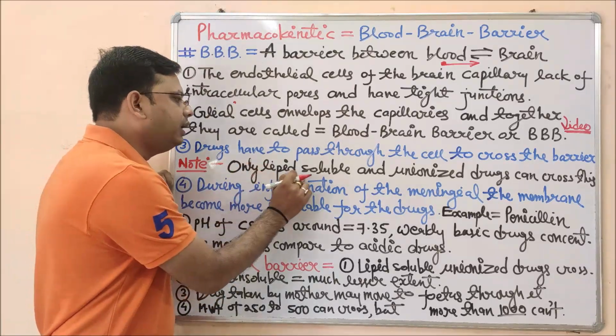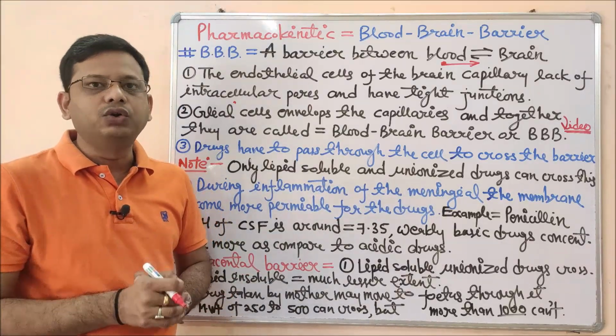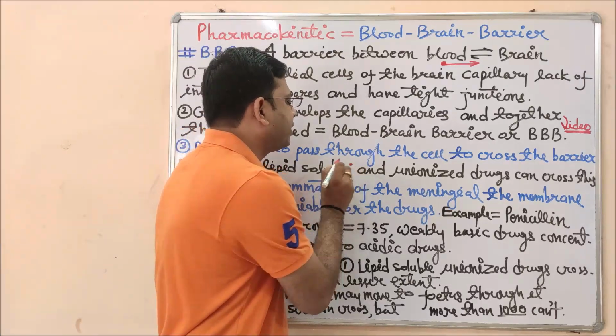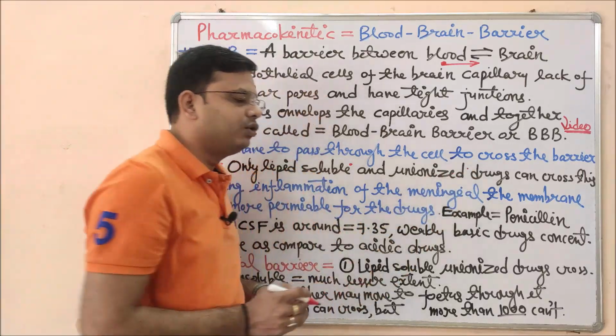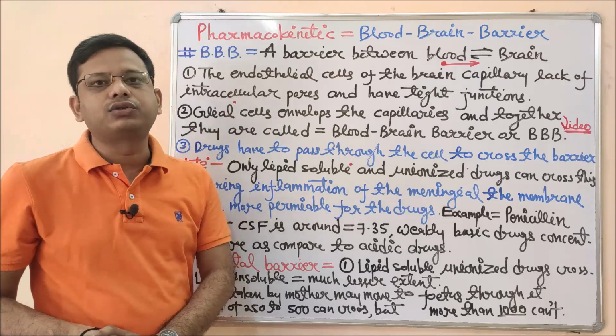See, only lipid soluble and unionized drugs have the property to cross this cell membrane or blood-brain barrier, because lipid solubility is the primary criterion for a drug to move through this barrier, and unionized, because we know very well, ionized drugs act as macromolecules and they cannot cross through the membrane.